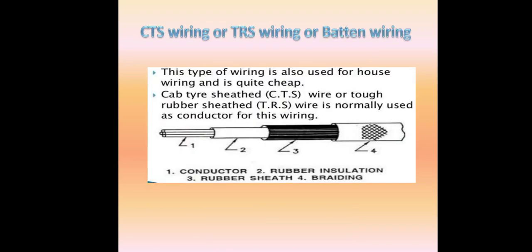Similarly, if you go for CTS wiring or TRS wiring or batten wiring, you can see these types of wiring are also used in house wiring and are quite cheap. There are two methods. One is called the CTS or TRS method. You can see here, the first is the electrical conductor. The second is the rubberized insulation around the conductor. Then there is a rubber sheath. They provide the insulation. Then there is a braiding. It is generally called batten wiring.